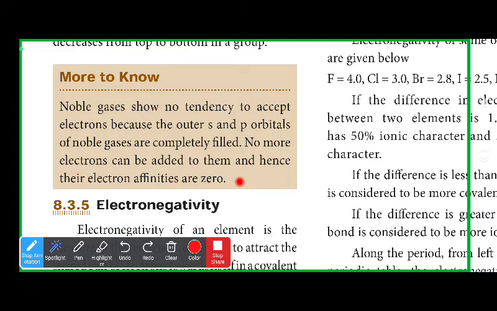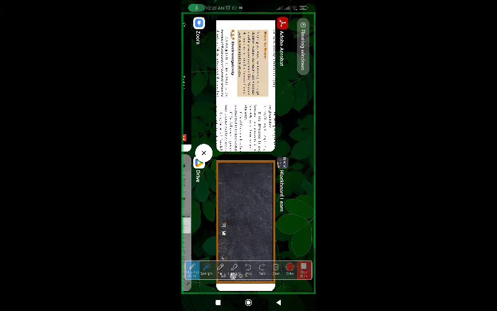Will there be space in your stomach? No. So atoms must be in a position to accept electrons, only then can they take them.